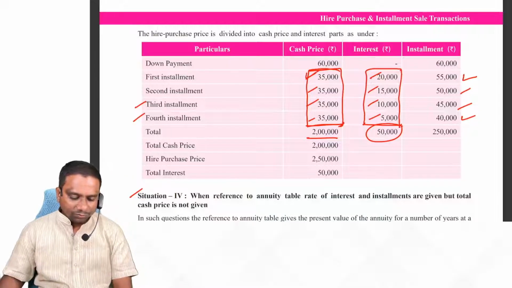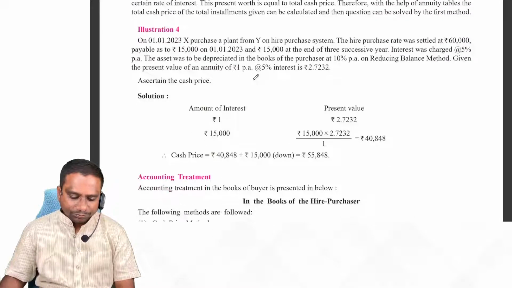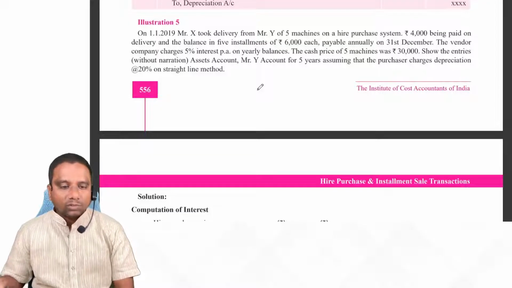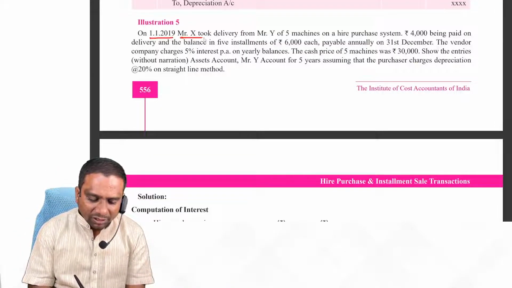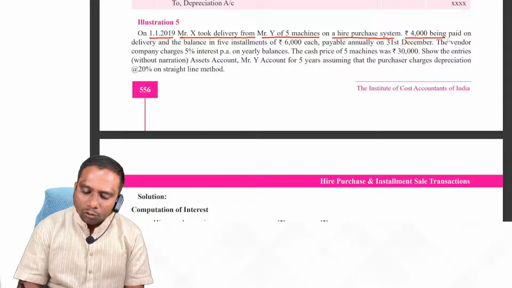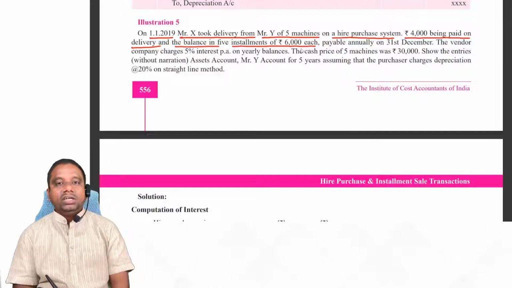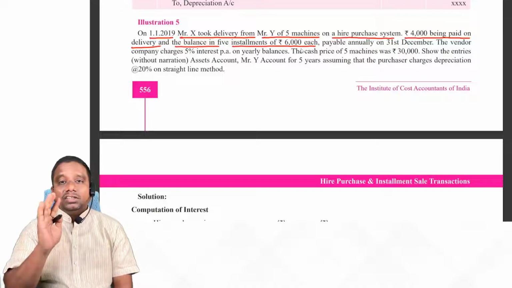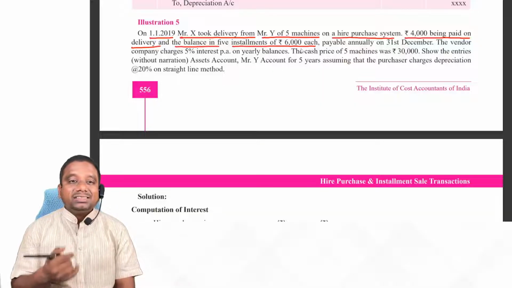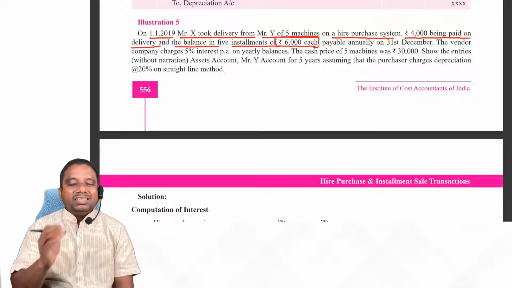Now here you can observe a simple problem, illustration 5. Observe. On 1/1/2021, Mr. X took delivery from Mr. Y of 5 machines on hire purchase system, 4,000 being paid on delivery and the balance in 5 installments of 6,000 each. Here, each 6,000 is not per machine, it is each installment. Some people may commit a mistake here, 6,000 into 5 machines. No. 6,000 each means each installment 6,000.